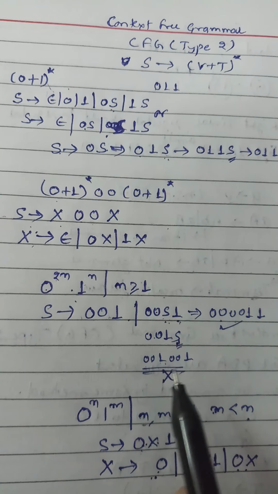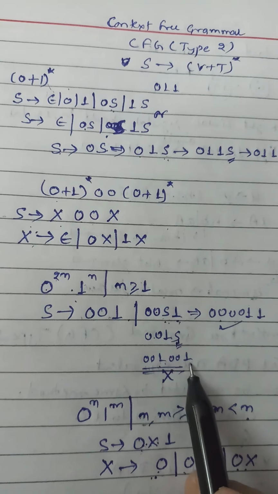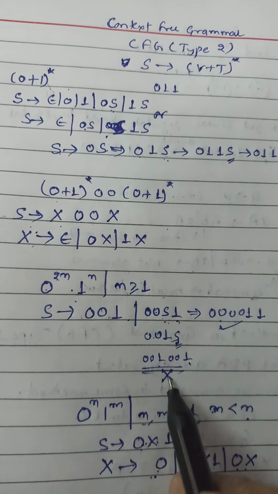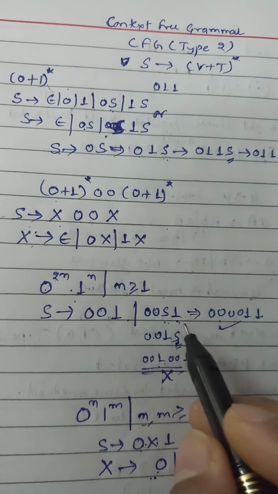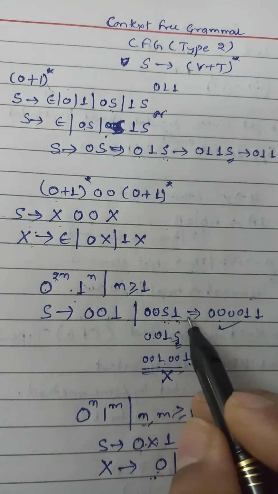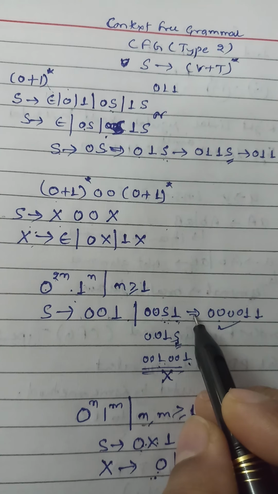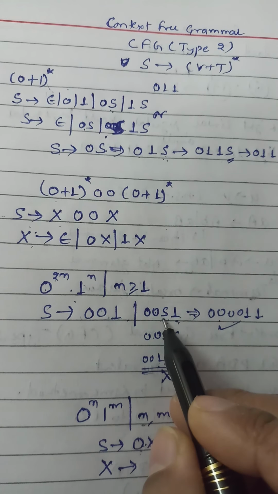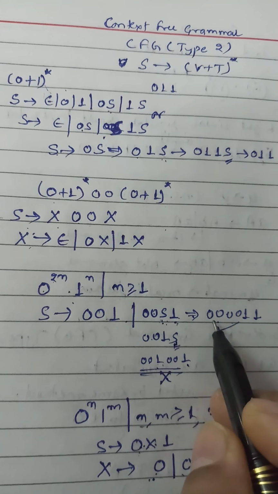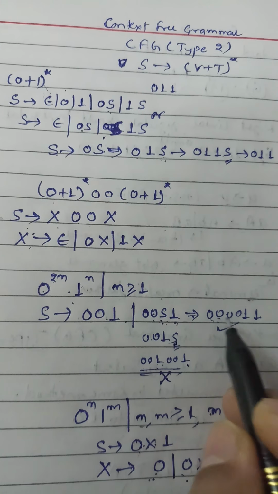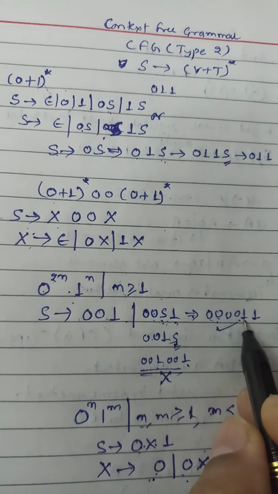This is the production for this. So what will we get? 0, 0, 1, 0, 0, 1 if n is 2. That is wrong. And if we write S in the middle like this, 0, 0, S, 1, then suppose n is 2, instead of S we write 0, 0, 1. So we get 0, 0, 0, 0, 1, 1.